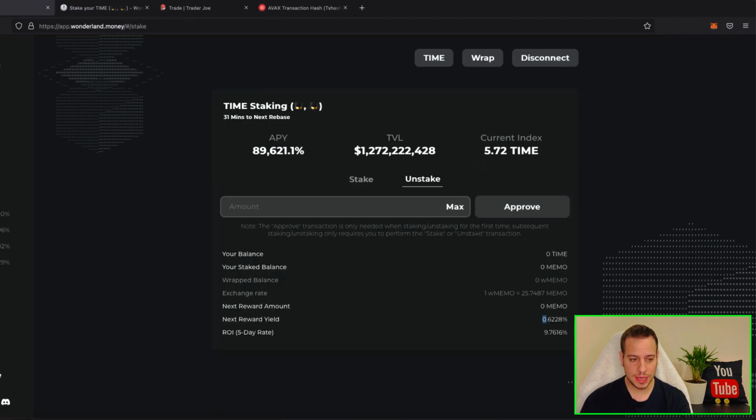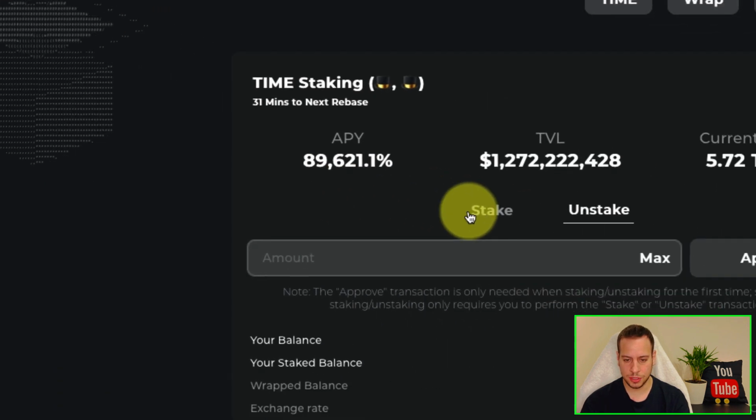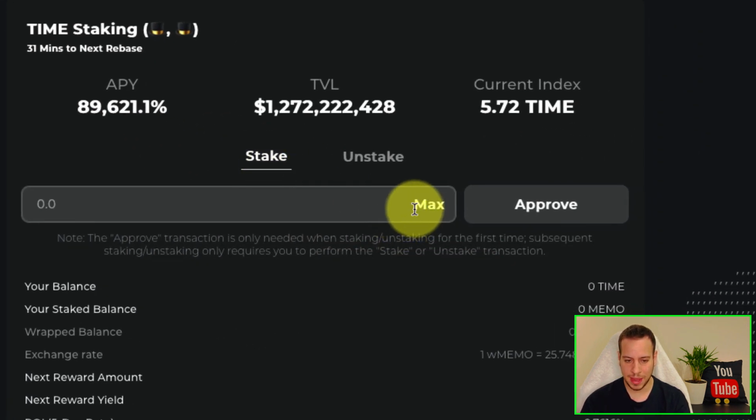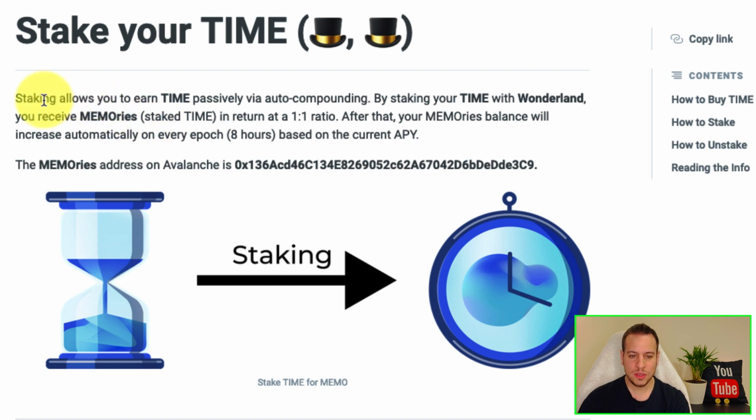Now, in order to stake it, I will need to go to Wonderland Money Time, then to the stake option, click here the stake, click max. Let's try to refresh the page. By the way, this staking feature is an auto compounding feature. As you can read right here, when you stake your time, you're basically getting some memo tokens, and these tokens are automatically compounded.